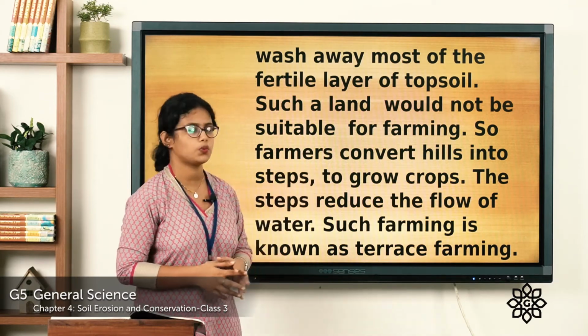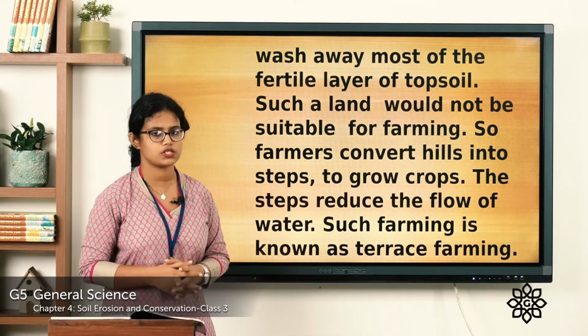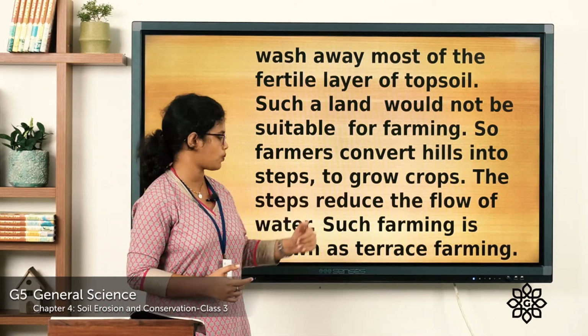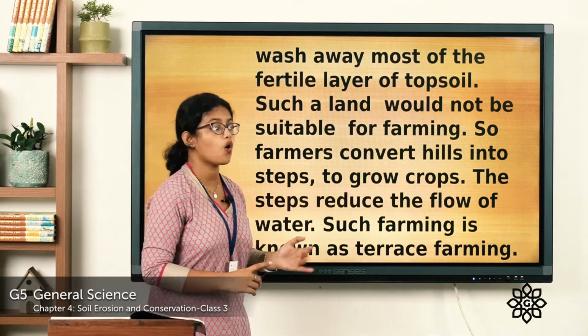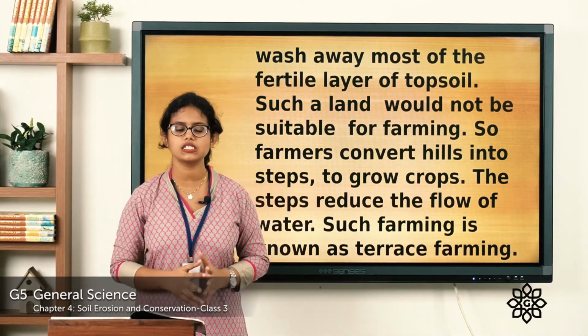So, what do the farmers do? They convert hills into steps, to grow crops. The steps reduce the flow of water. Such farming is known as terrace farming.